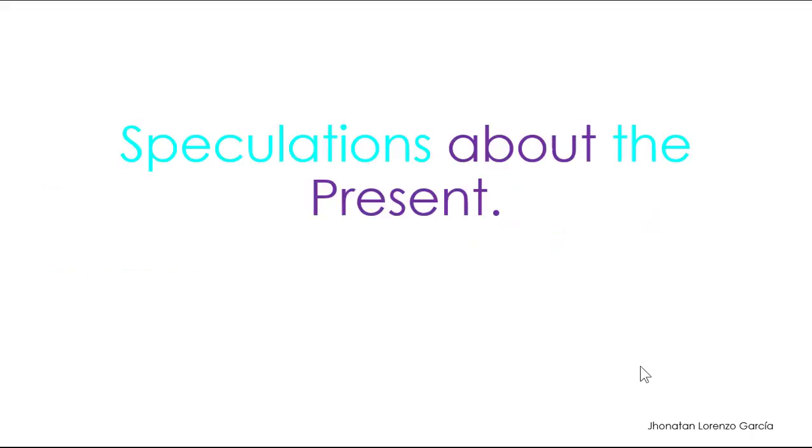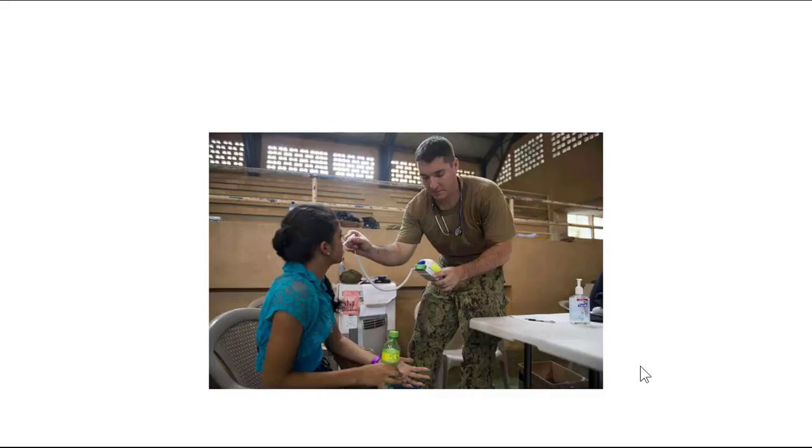Okay, so the first topic is about speculations about the present. Well, first of all, we're going to try to look at one situation. And if you pay attention in this picture, we don't really know what's happening, what the situation is, or who the people are. So the first thing that we need to do is to consider which of these ideas or speculations are possible, which ones are true, or which ones are false.